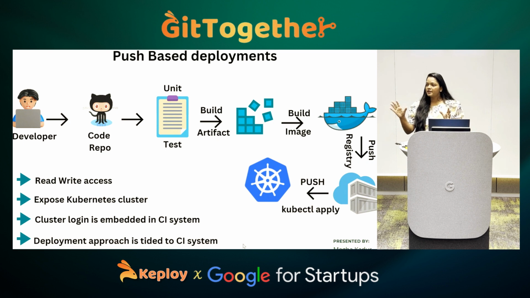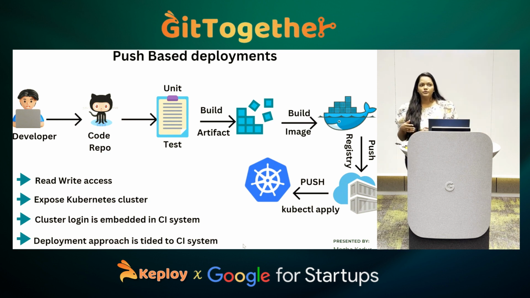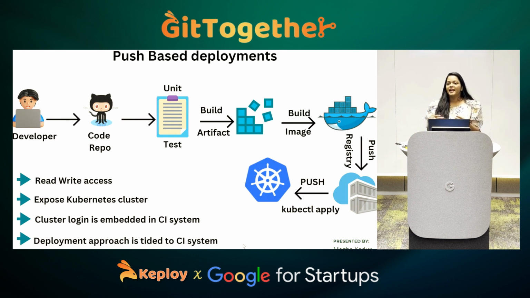So in any software development lifecycle, we have CI and CD, right? Two processes are running. And CI can have any tool like Jenkins, and CD can have any tool, let us take it as Harness, right? So we need to give our CI tool access to the Kubernetes cluster. Again, we are exposing the cluster. Here, the CI process and CD are both tightly coupled.